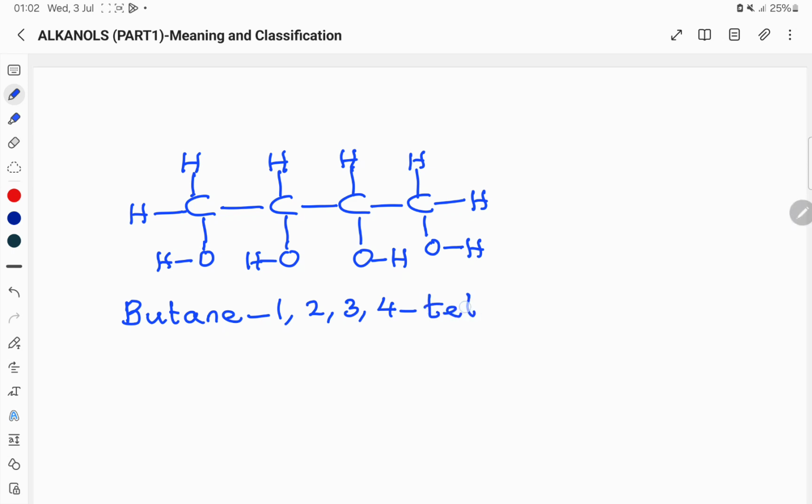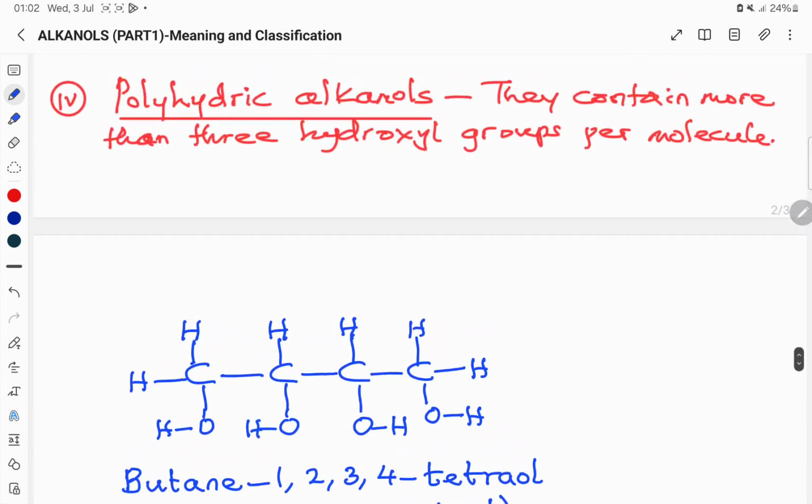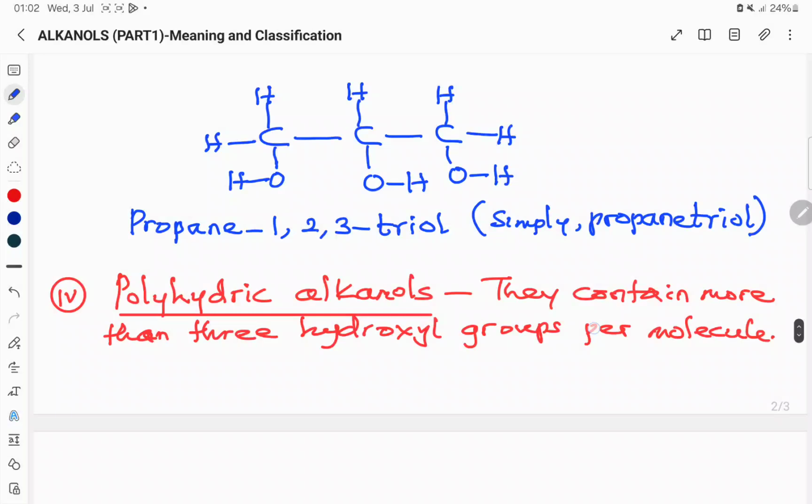Because they are four, you name that as tetraol, simply known as butane tetraol. So that is an example of polyhydric alkanols.